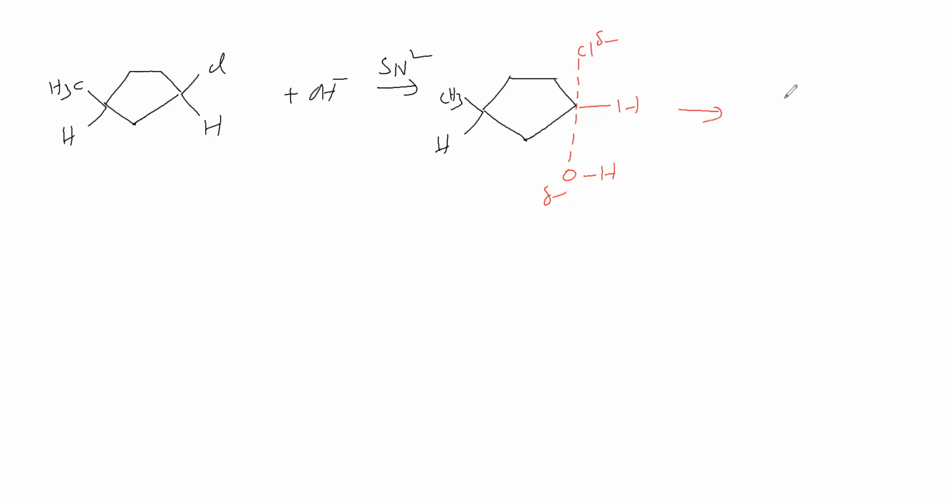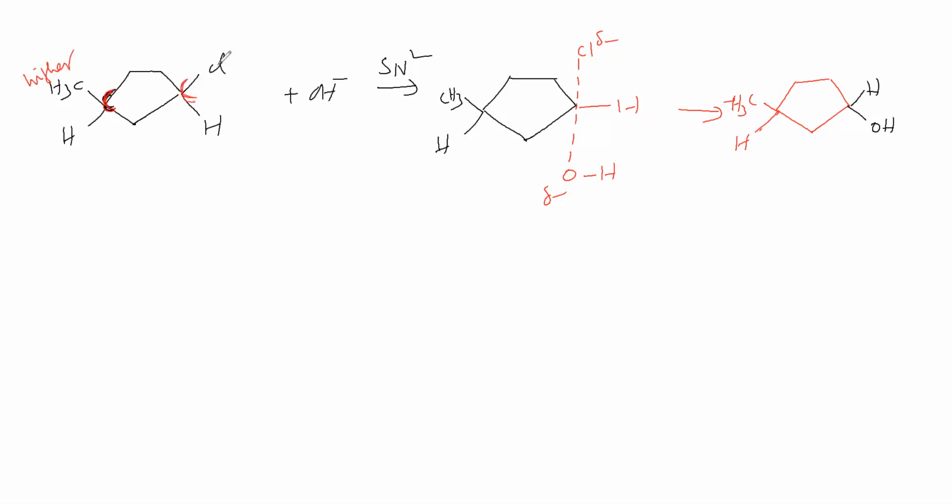Next, the leaving group completely leaves. Leaving group is left. Therefore, what remains is here CH3, here CH3, here H, here H, here OH. Okay, like this compound you are getting. Now, this compound and this compound we will see. In this compound, for this carbon the higher priority group is CH3.